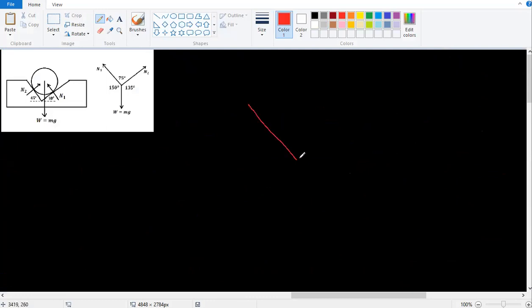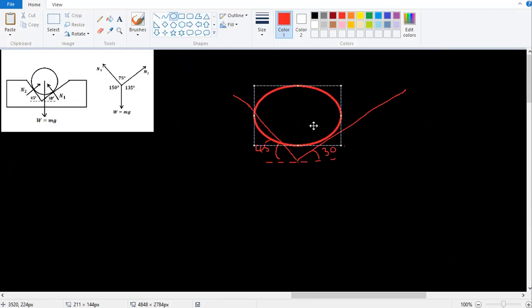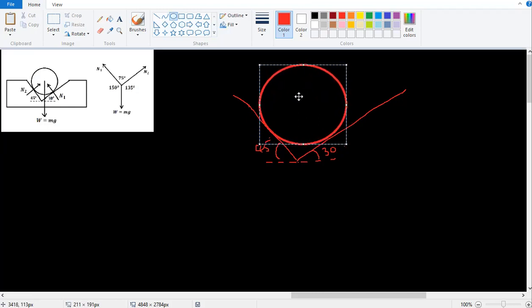Suppose you had a wedge like this. Let's say this angle is 45 degree and this angle is 30 degree. Then suppose you had a sphere or a cylindrical shape standing on this wedge.